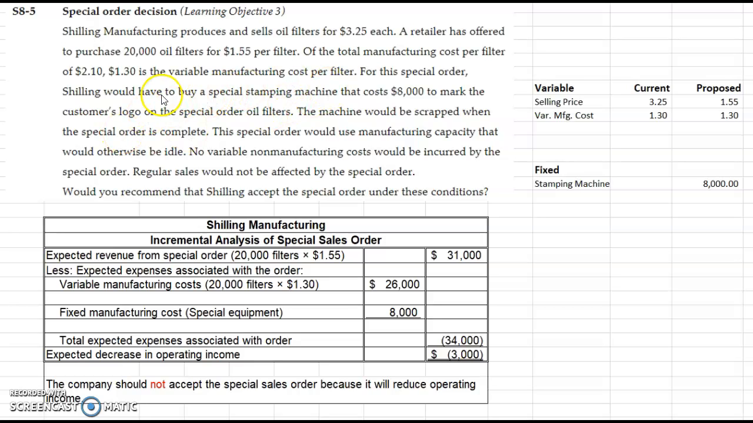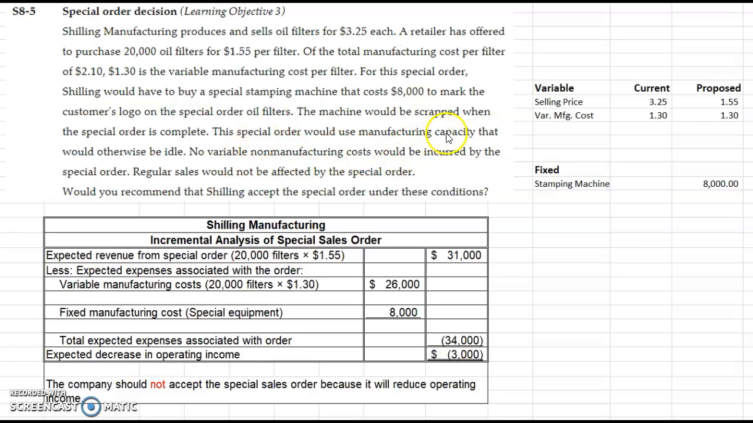So for this special order, they would have to buy a special stamping machine that costs $8,000 to mark the customer's logo on the oil filter. The machine would then be scrapped when the order was complete. They would just throw it out, which would mean it's not worth anything. Okay, there won't be any cash inflow coming in at the end of the process.